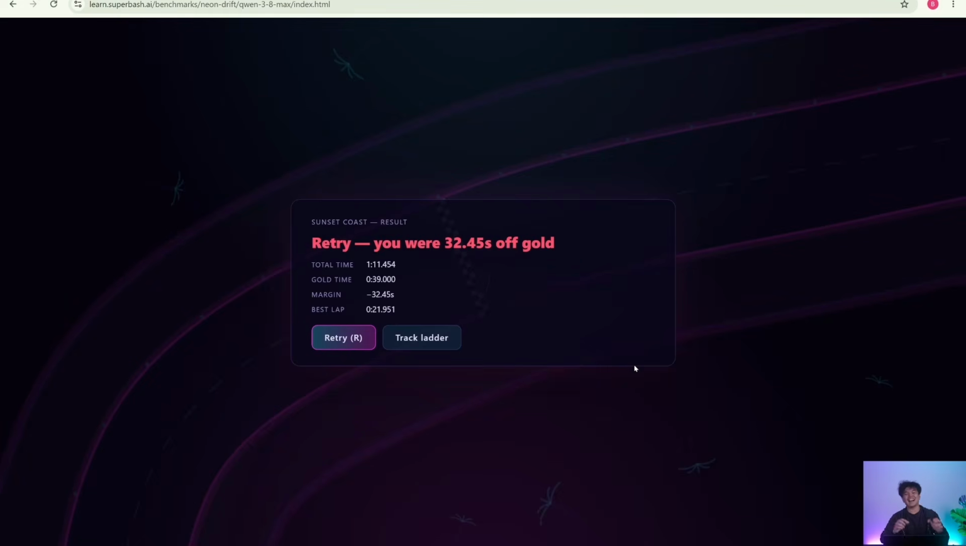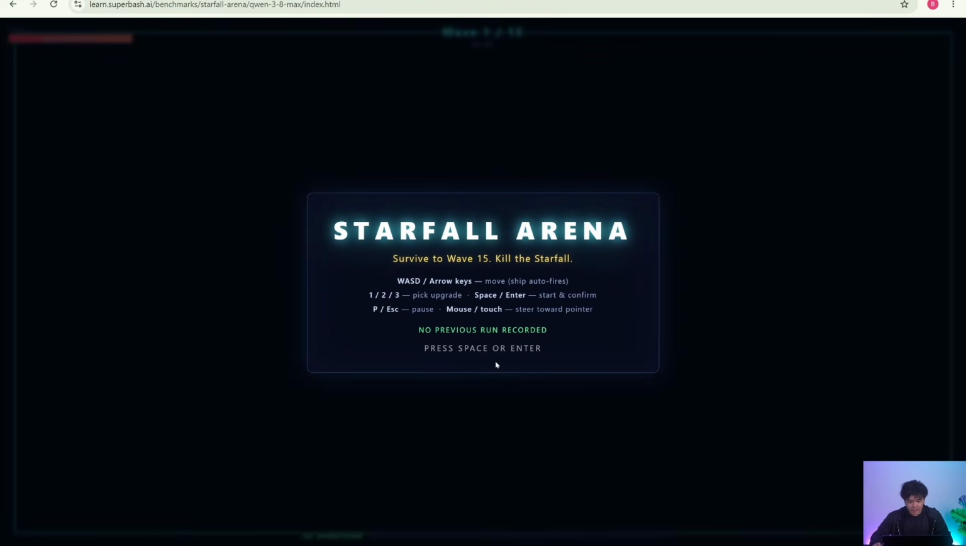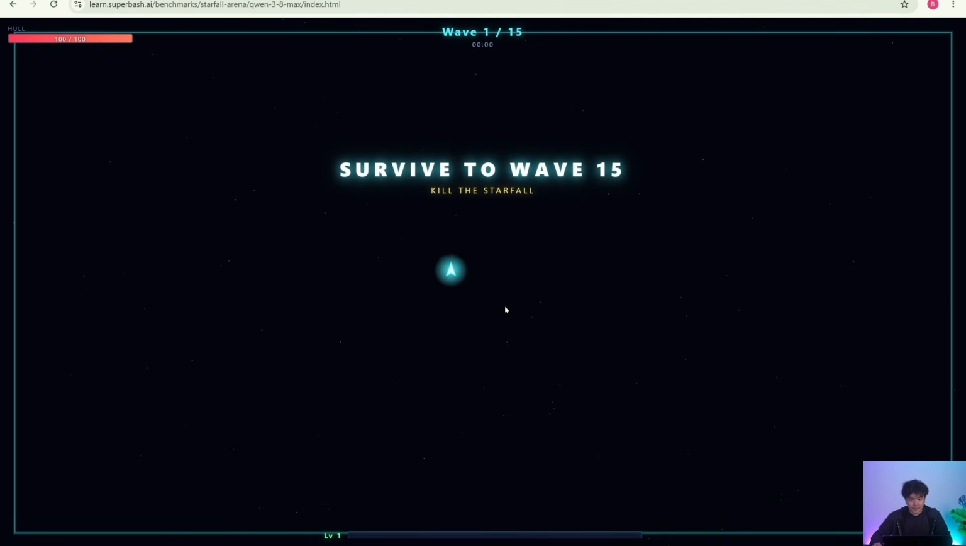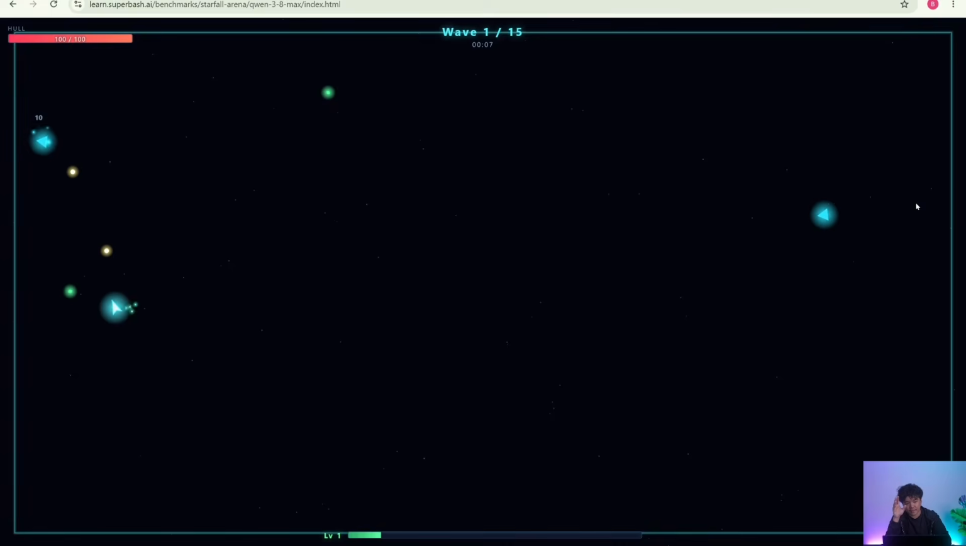Okay. So this is really fun. You can try it out. It's on learn.superbash.ai. The second last game we have is the Starfall Arena. I think this is a space shooter game. Yes. This is the OG classic of us testing the games, but instead of having it be a space shooter